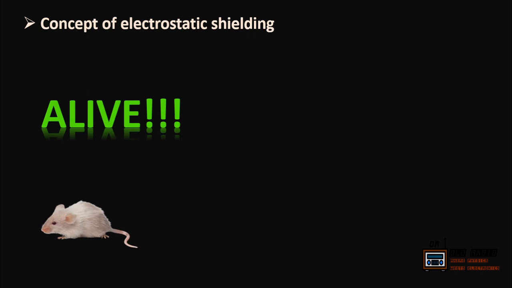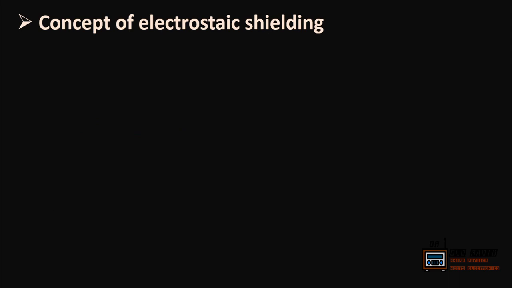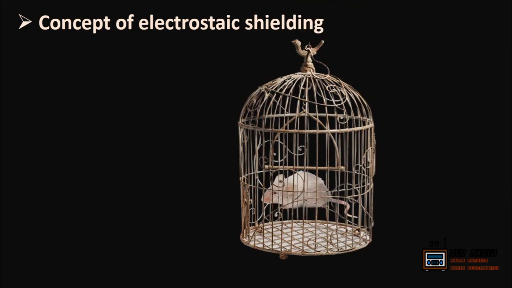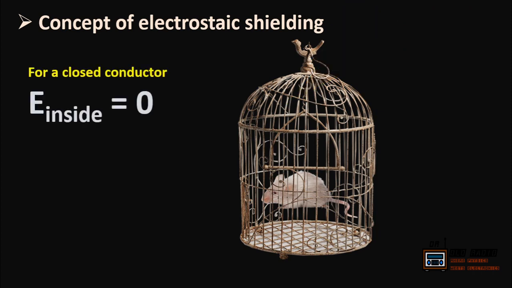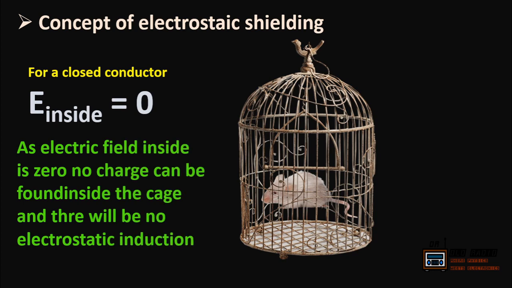This phenomenon is called electrostatic shielding or electrostatic screening. It was first discovered by the great scientist Michael Faraday. So how did this miracle happen? Before we know the answer, we must know a theorem. For a closed conductor, the electric field inside is zero. More about electric field will be covered in the upcoming videos.